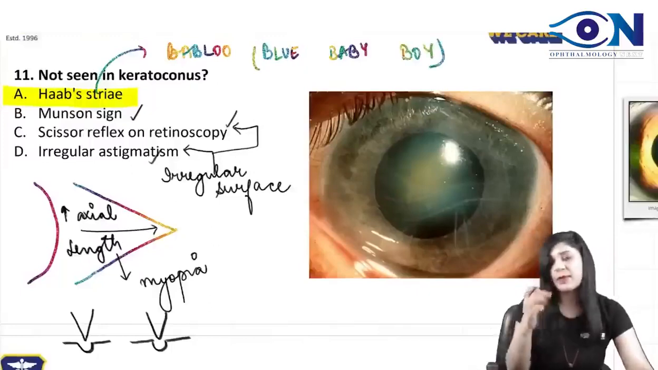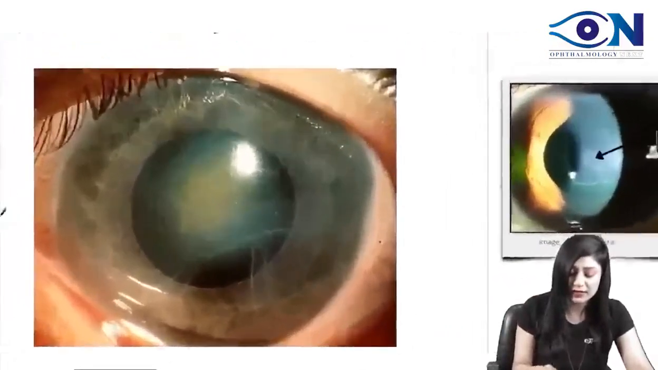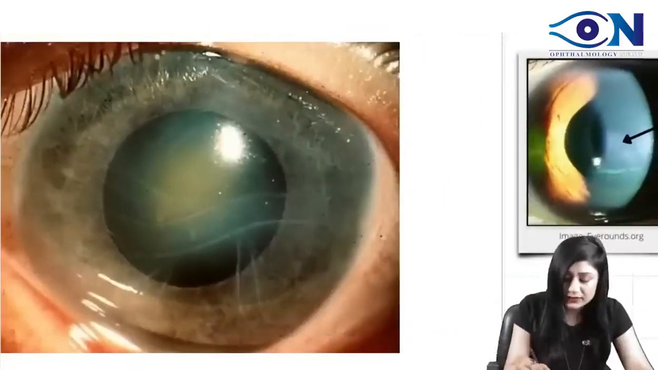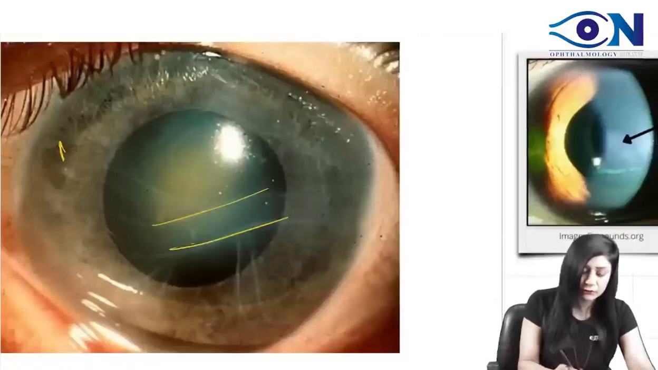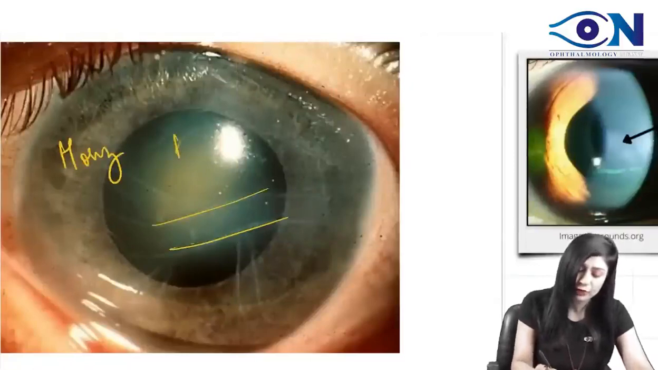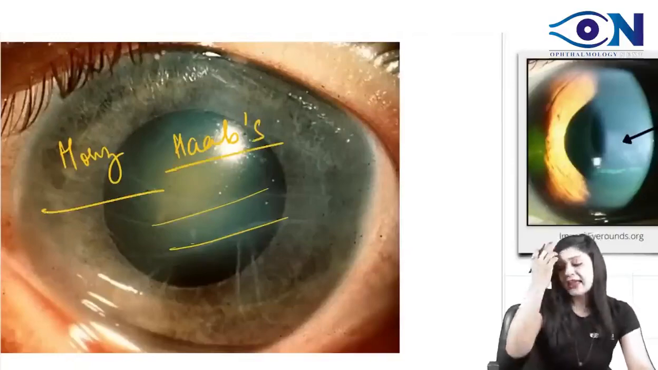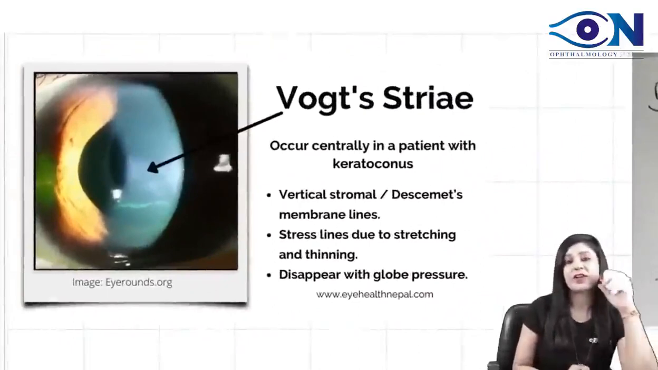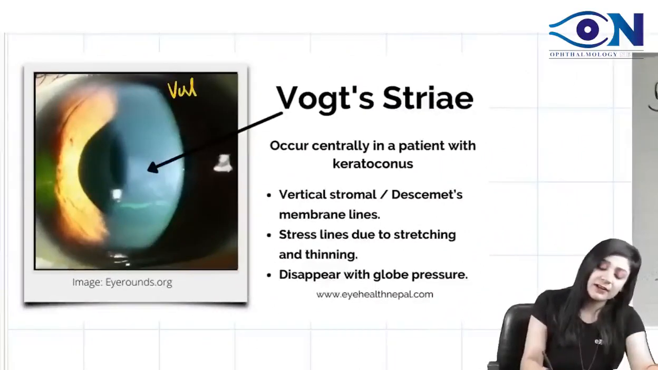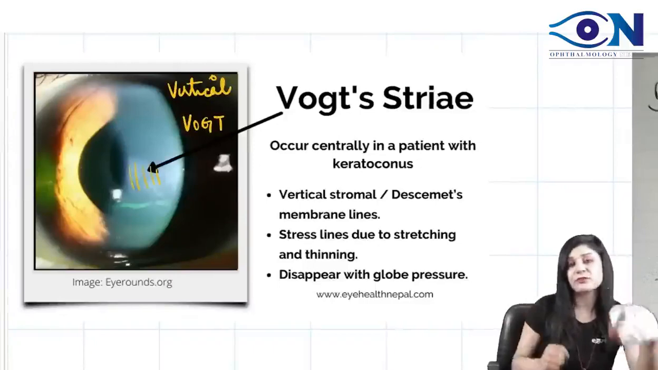Now always remember there are two types of stria. One is this one. You can see here these striations are horizontal striations. So H for horizontal and H for half. These are the half stria. And then look at the vertical also. See this. This is your vertical stria. V for vertical and V for what? So these vertical striations are found in keratoconus.